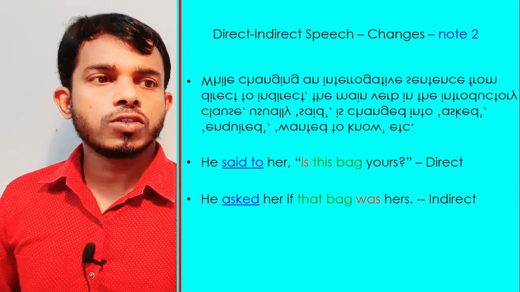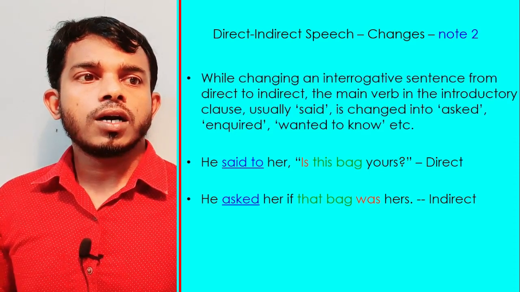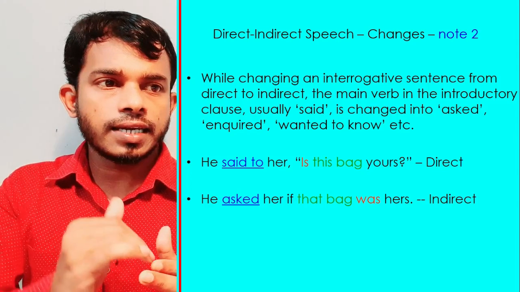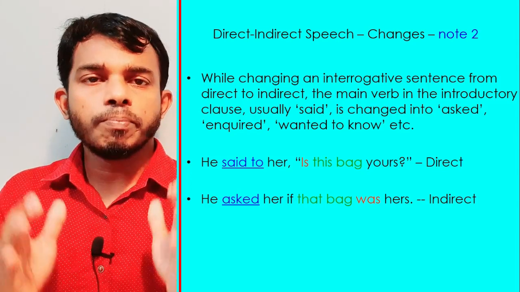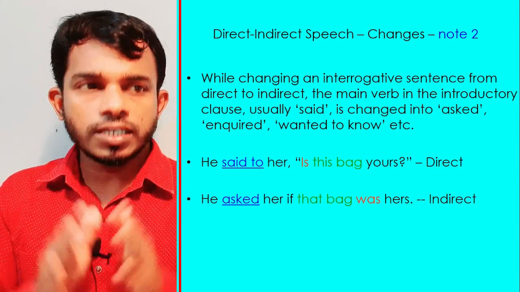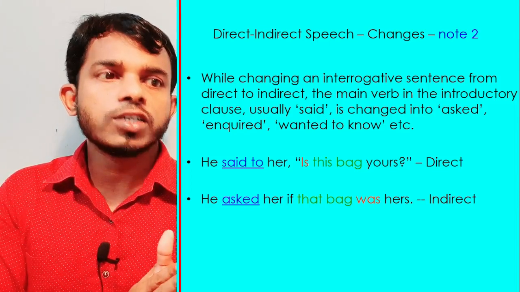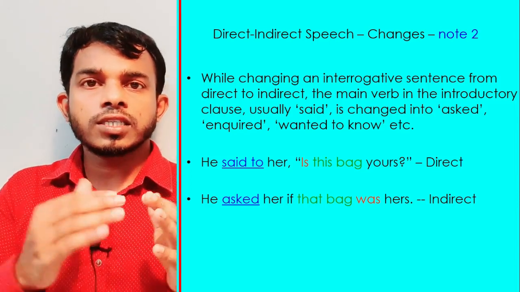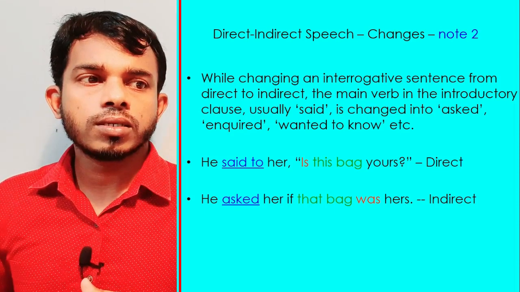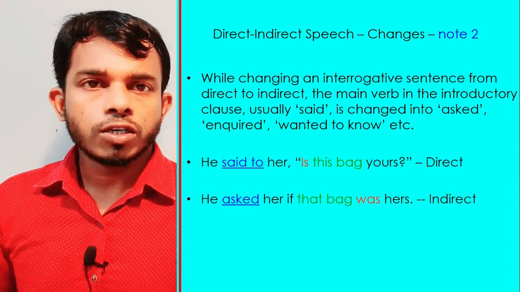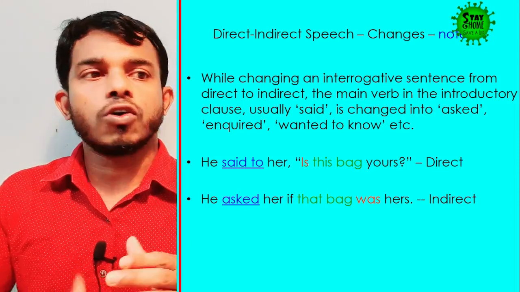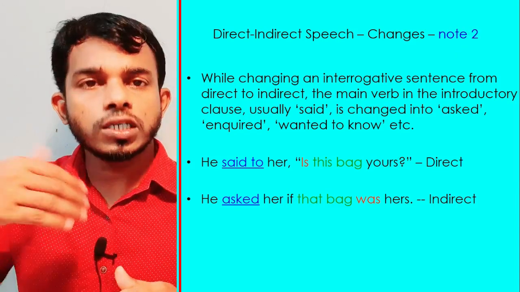While changing an interrogative sentence from direct into indirect, the main verb in the introductory clause, usually said, is changed into asked. Here it is a question, so we change it into asked, inquired, or wanted to know.